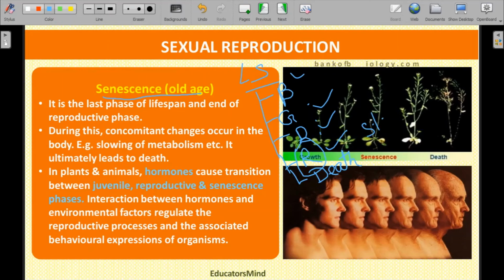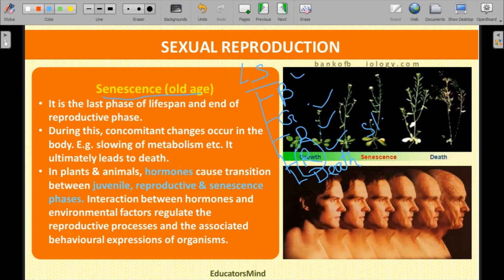Such duration of time gives rise to the start of the death phase of that organism. In the case of a human being, when a female attains the age of about 48, the menstrual cycle stops, which is called menopause.